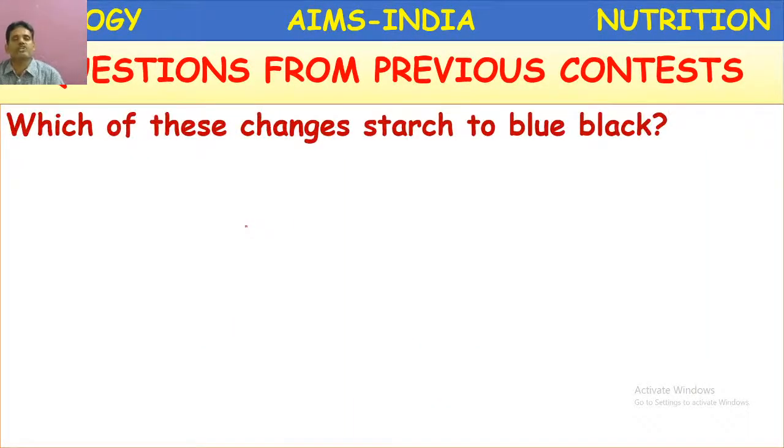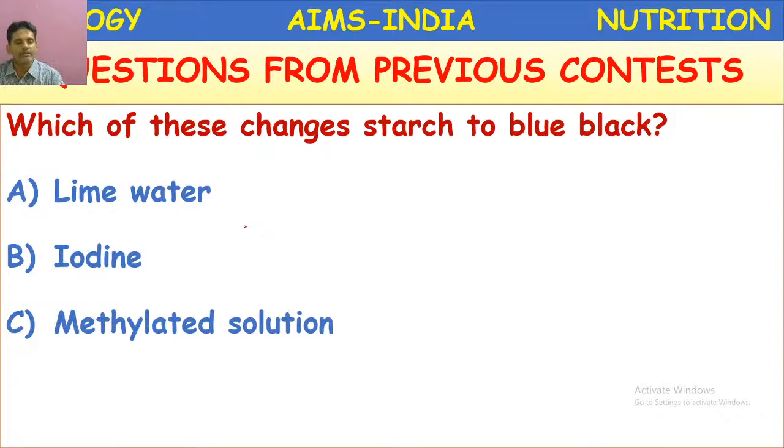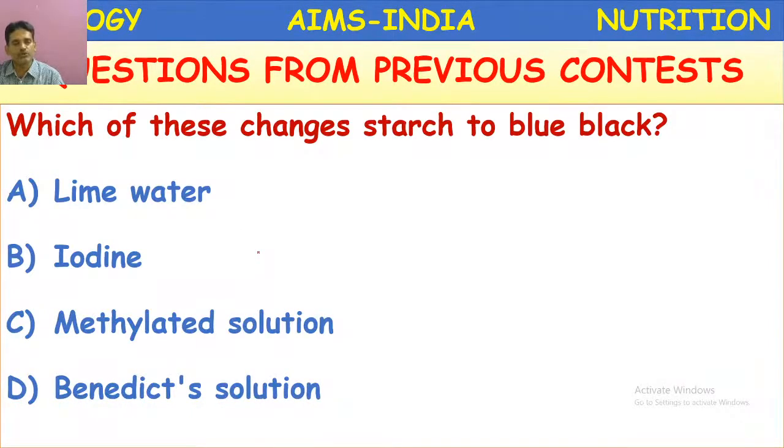Which of these changes starch to blue-black color? Lime water, iodine, methylated solution, Benedict's solution. So here, which is the reagent used for testing the starch? Iodine reagent. When iodine is added, it turns deep blue color.